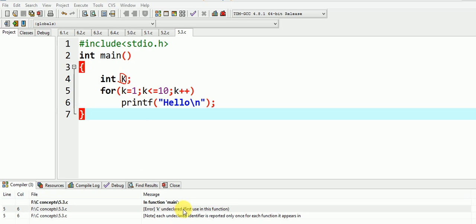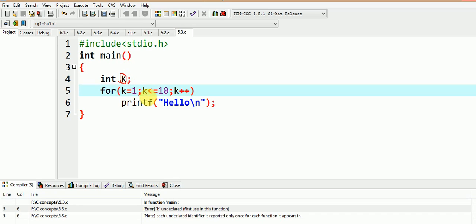So by this error, we understand that C is a case sensitive language, and thus the variable named as capital K in this code is different from the variable having the name k, which is in lower case.